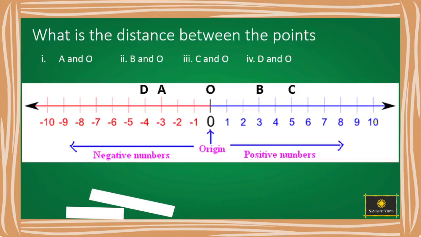Now let us see one example. What is the distance between the points? Point A and O, points B and O, points C and O, points D and O. Here point A is at -3, point D is at -4, point O is at 0, point B is at 3, point C is at 5.